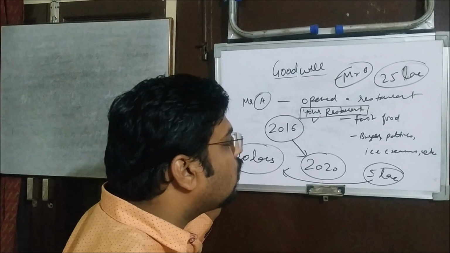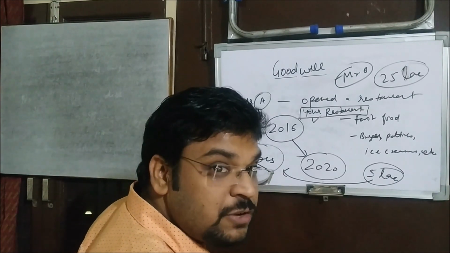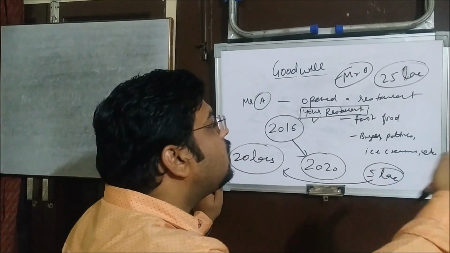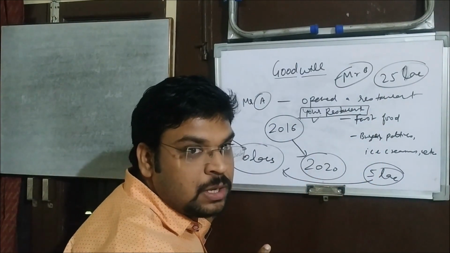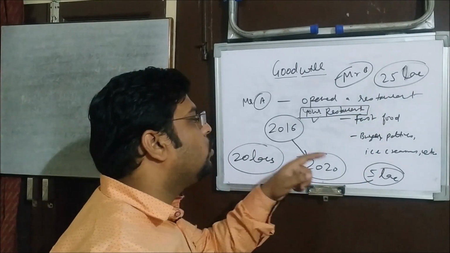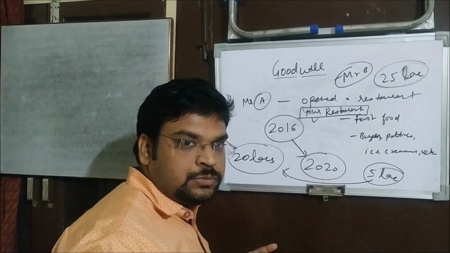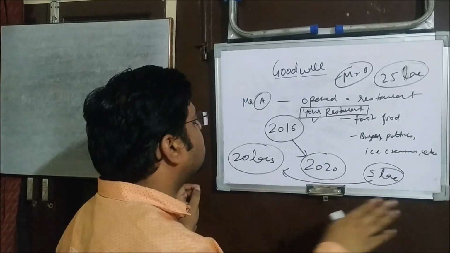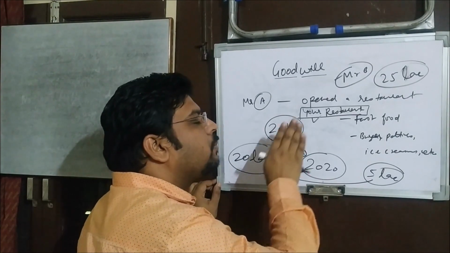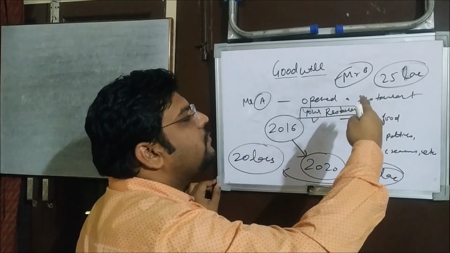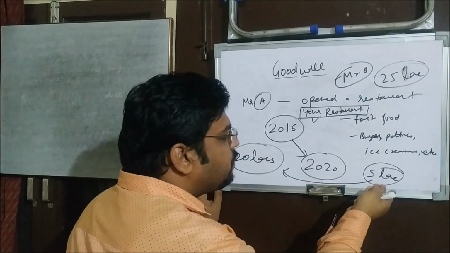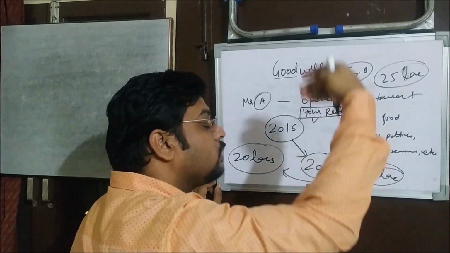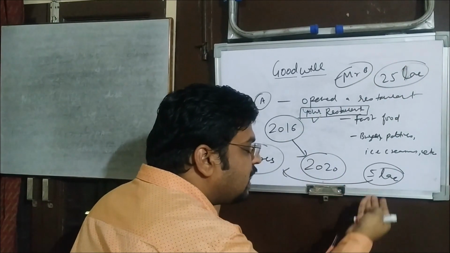Because this is the present value of the future expected income that he is going to make. That is why he is paying the additional money, because he is going to get the advantage of that. Fine, he is making the investment of 20 lakhs, but he will be making more and more benefits out of that. That is why at present he is paying the cost of that expected income in present, 5 lakh rupees.